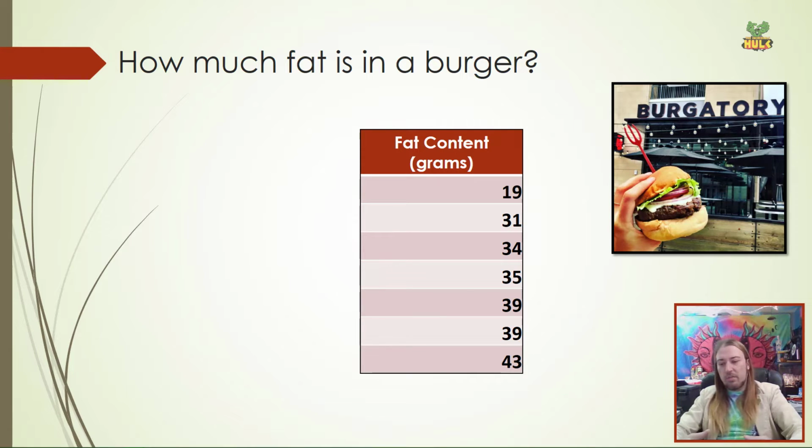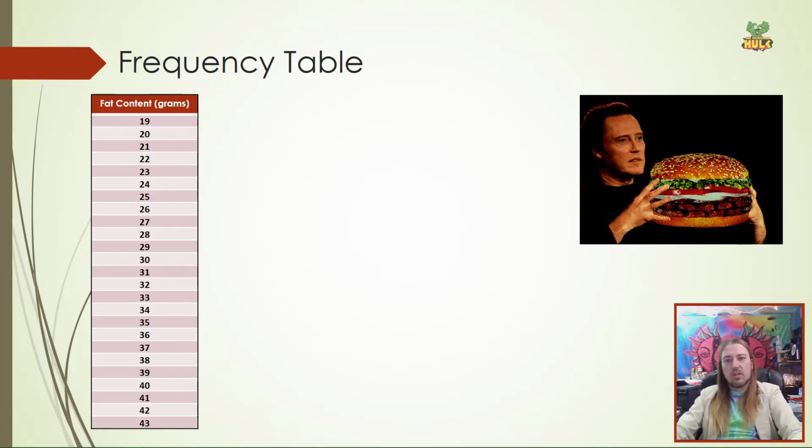So let's go back to the very beginning of the descriptive stats lecture and work our way through each of the things we had to do. The first thing we did there was a frequency table. Lets us know how frequently each of these scores occurs. So remember, in a frequency table, you need to list all the values, even the ones that don't have any occurrence. So there wasn't actually a burger that had that fat content. I still have to list them all. So I've got 19 to 43 listed here.